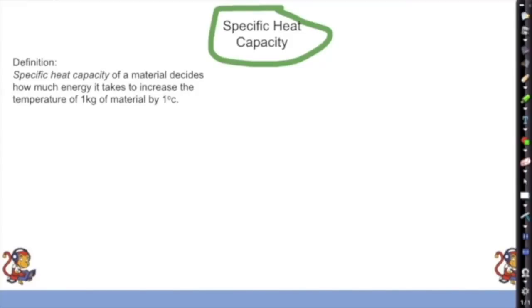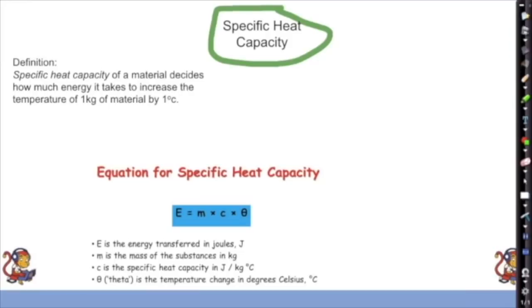So, definition of specific heat capacity. The specific heat capacity of a material decides how much energy it takes to increase the temperature of a kilo of that material by 1 degree Celsius. So the equation for this is the energy required is found by the mass of that object, as we said the mass is involved, times by the specific heat capacity, times by the change in temperature.